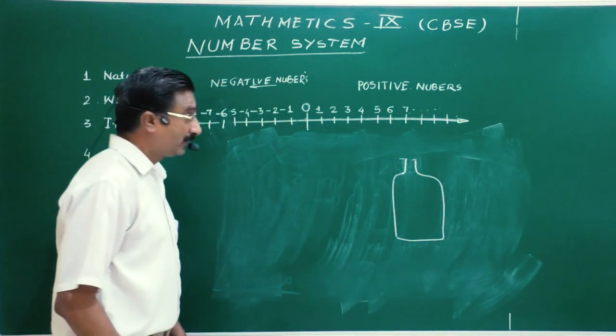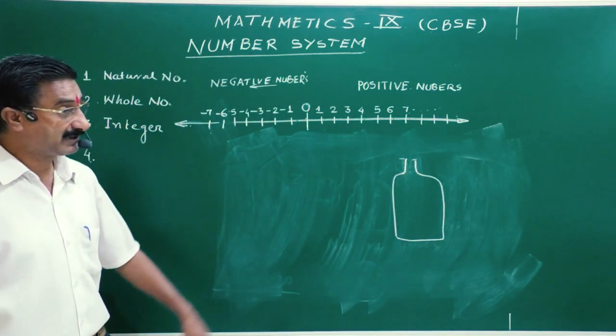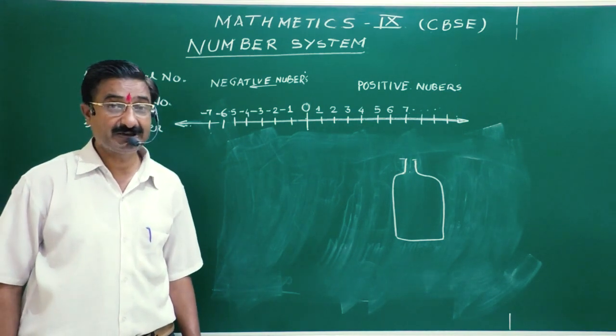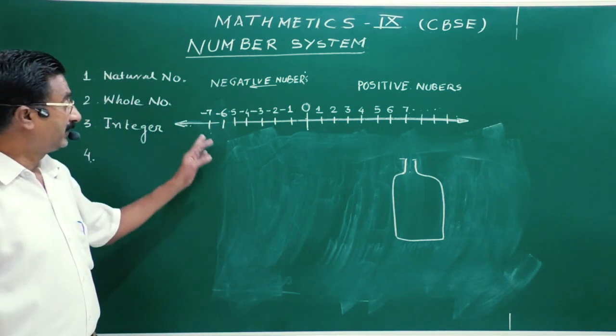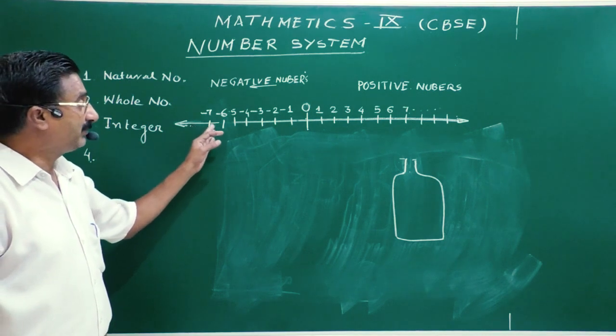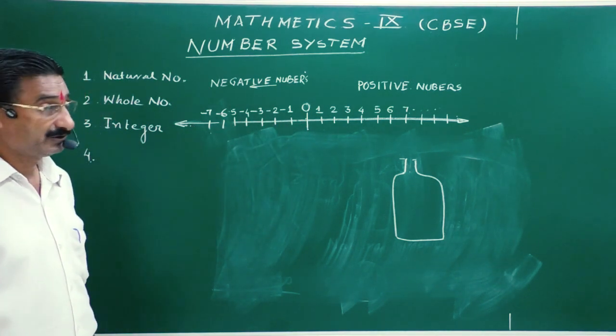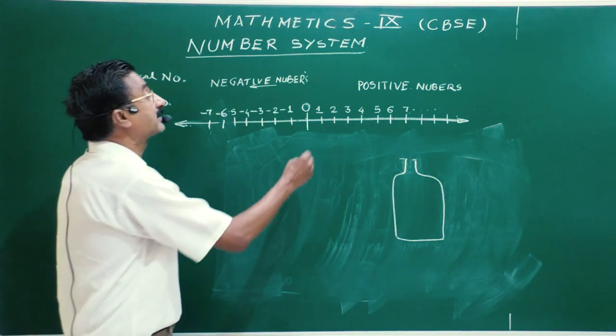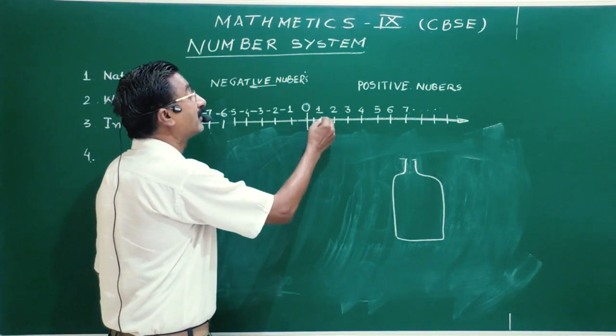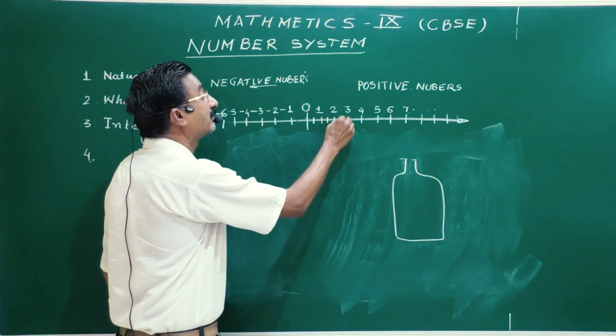But are a few numbers still remaining to keep inside the bag or not? What will be your reply? Is there any number in between 1, 2, 3, 4, 5 or -1, -2? Yes, there are some numbers.